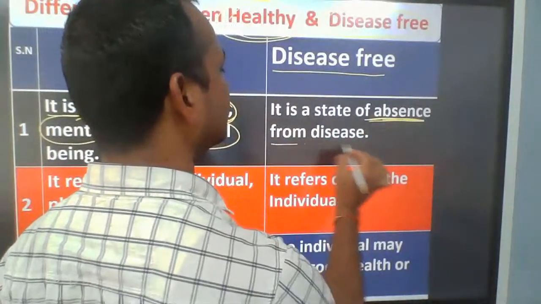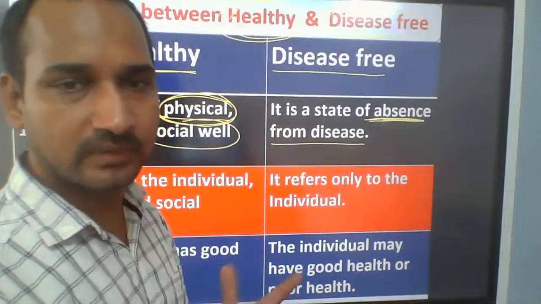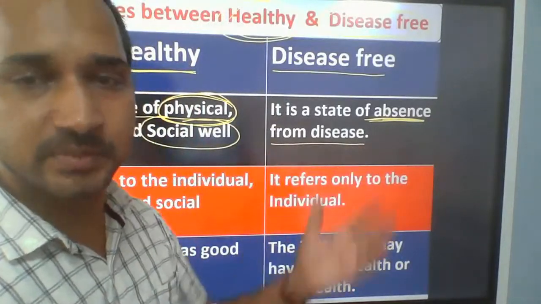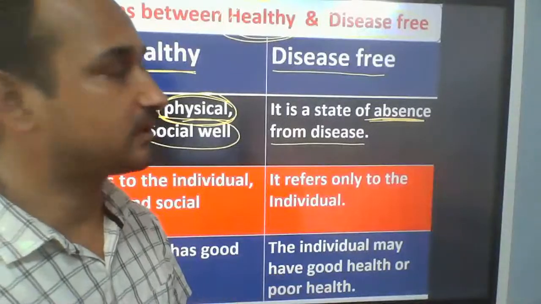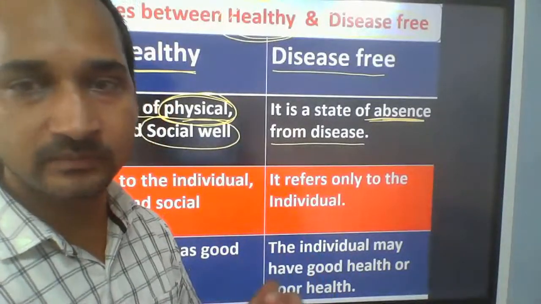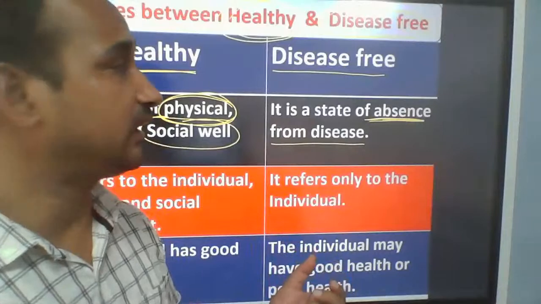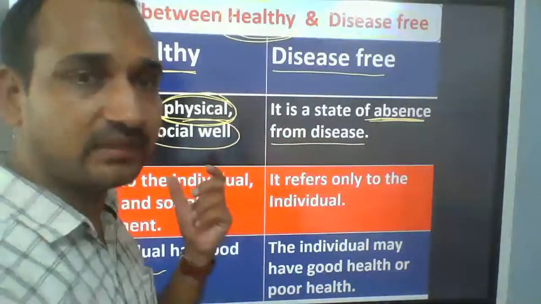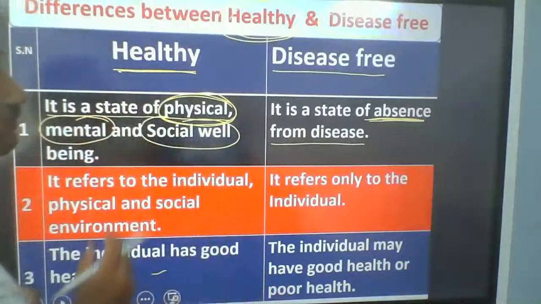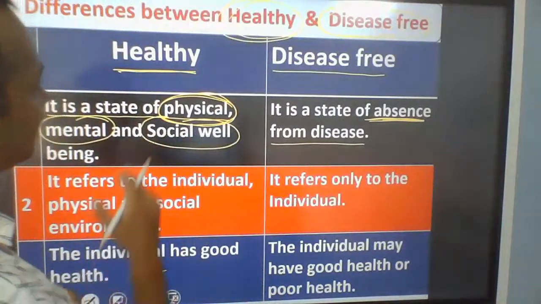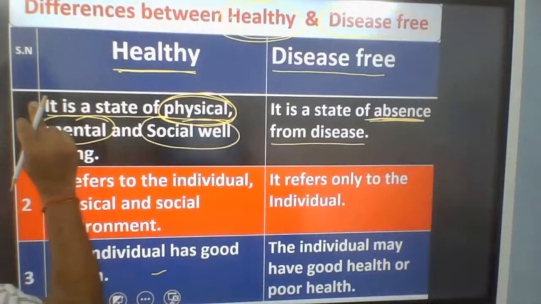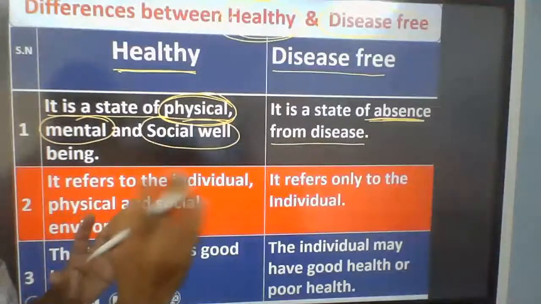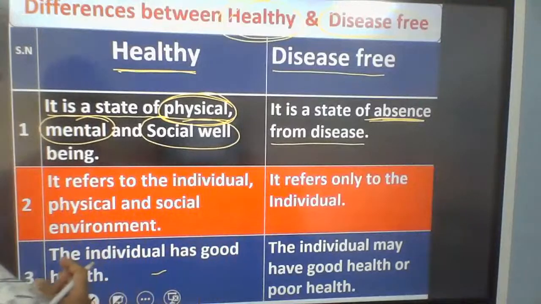If a person does not have any kind of disease, we can say that the person is disease free. But the person may have some social problems, some physical problems that are not included in a disease free condition. It is included in the health definition. So according to the WHO, health is a state of physical, mental and social well-being of a person.